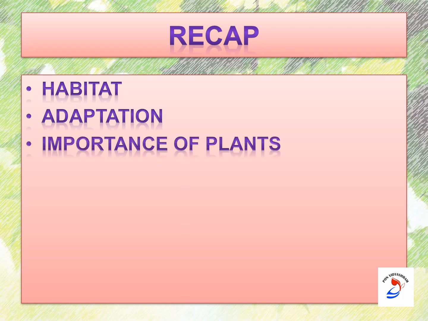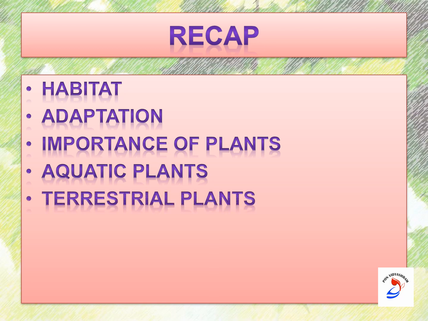And we learned about the importance of plants, why the plants are very important for all living things. Aquatic plants, terrestrial plants: these are all based on their habitat. The classification of plants based on their habitat: aquatic plants, terrestrial plants, saprophytic plants, insectivorous plants and parasitic plants. Hope you all remember all these plants. Yes, children. So let's move into our today's topic.